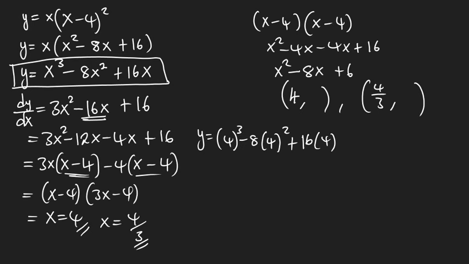Let's see what we're going to get if it would be sensible. 4 to the power 3 minus 8 times 4 to the power 2 plus 16 times 4.